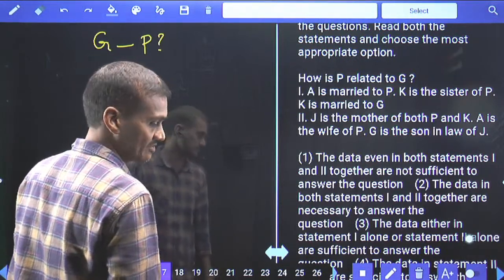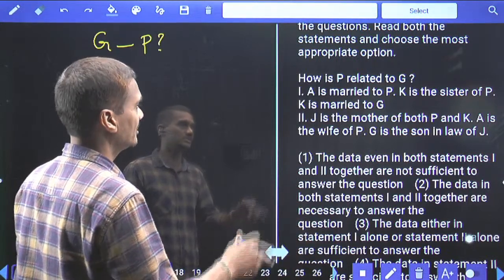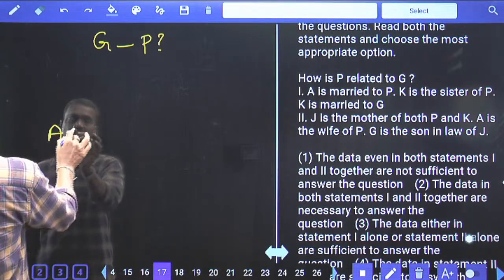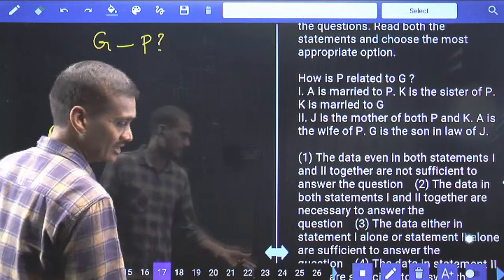Now coming to condition number 1. With the help of 1 alone, can you definitely conclude how this P is related to that person or not? A is married to P. A and P are a married couple. The genders of these 2 persons were not known. P can be a male or female.